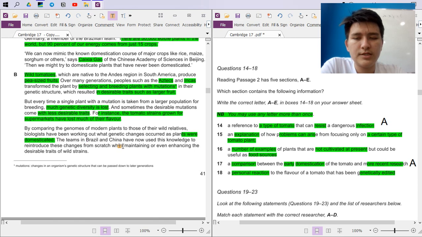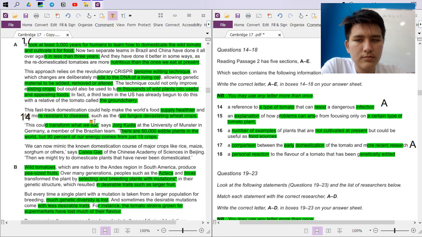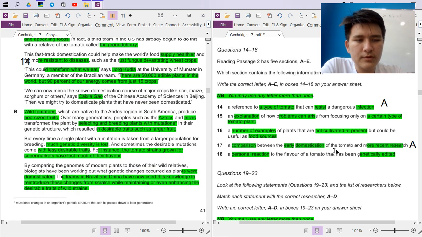The team in Brazil and China have now used this knowledge to reintroduce these changes from scratch while maintaining or even enhancing the desirable traits of wild strains. Okay, let's see. Like here, a reference to a type of tomato that can just not this. A comparison between early domestication.